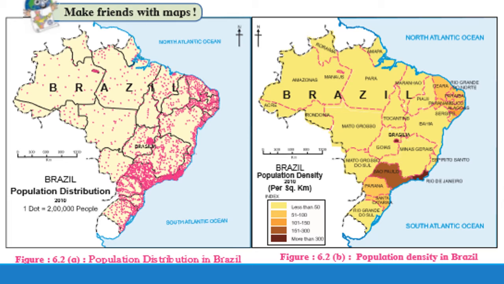Now if we observe Brazil, figure 6.2a and figure 6.2b, we can see there is more population in the eastern and southern part of Brazil, because there are a lot of dots found over here, which means dense population is found in these parts. Whereas in the northern part, western part and central part of Brazil, we have sparse population. So let us learn why it is so.